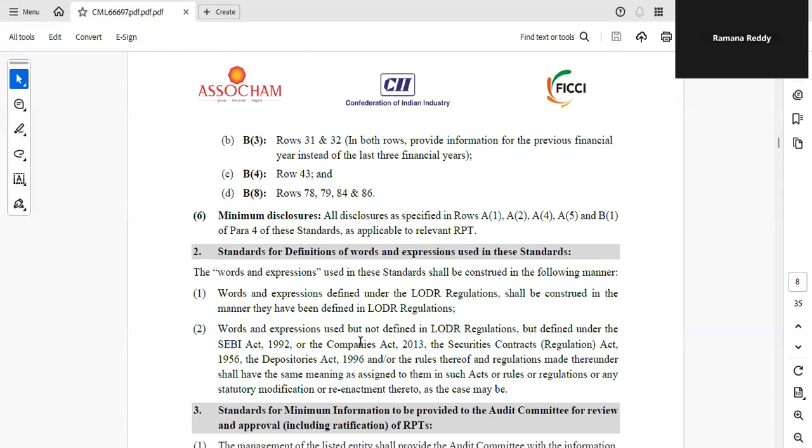Words and expressions used but not defined in LODR regulations take the meaning assigned in the SEBI Act 1992, Companies Act 2013, Securities Contracts Regulation Act 1956, Depositories Act 1996, or the rules and regulations made thereunder, or any statutory modification or re-enactment thereto, as the case may be. This is how the words and expressions used in these standards shall be construed. It is given.